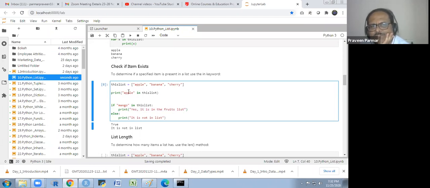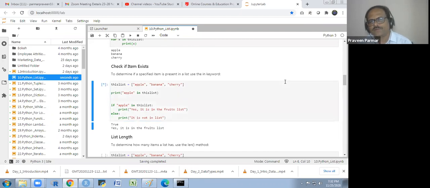If this condition is false, then it will apply, it is not in the list. If instead of apple, you see mango is not in this list. So it is not in this list. If I write apple instead of mango, I will get the first statement: yes, it is in the fruit list. Got it?